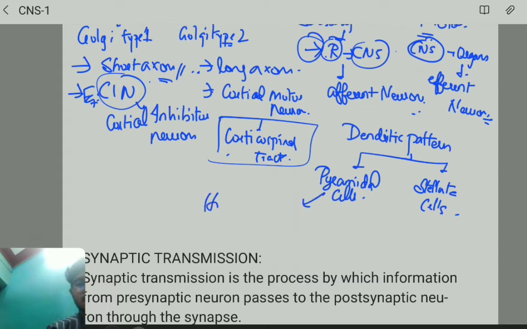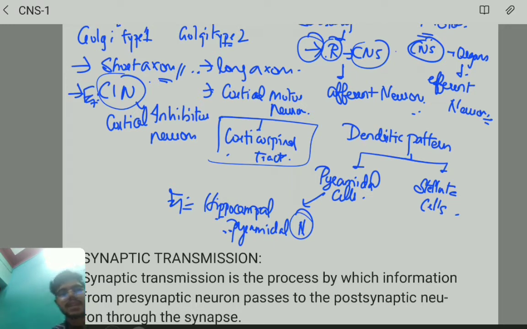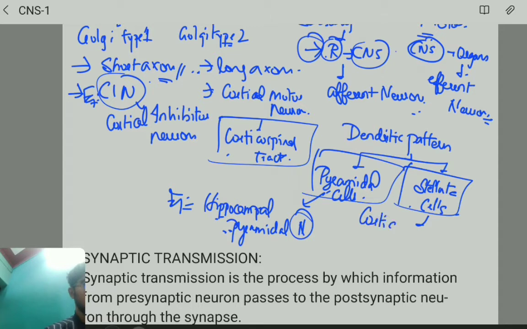Mainly the hippocampal pyramidal neurons, the typical example. We can find the pyramidal cells there. Apart from that, we have stellate cells, where the typical example I can give you is cortical stellate cells. That's it.